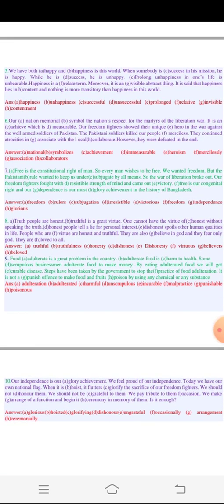Exercise 5, it says, we have both happy and happiness in this world. When somebody is success in his mission, he is happy. While he is success, he is unhappy. Prolonged unhappiness in one's life is unbearable. Happiness is a relative term. Moreover, it is an visible, abstract thing. It is said that happiness lies in content, and nothing is more transitory than happiness in this world.